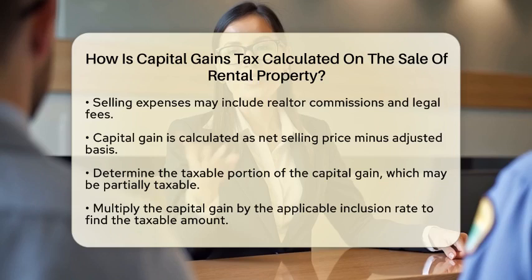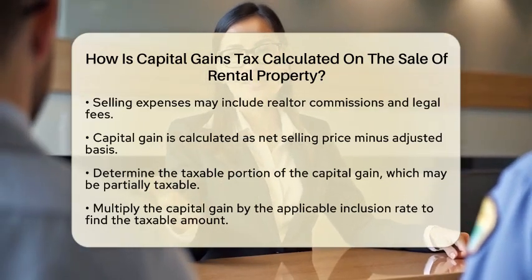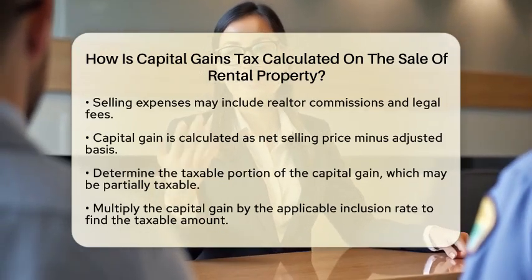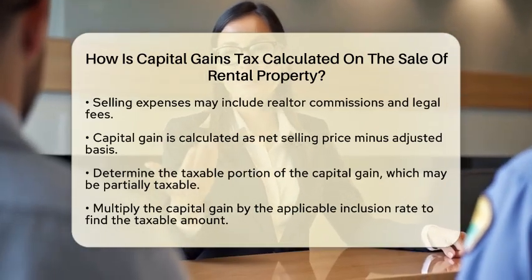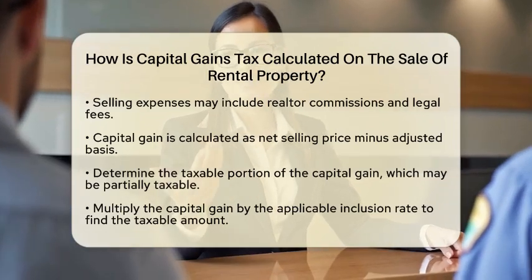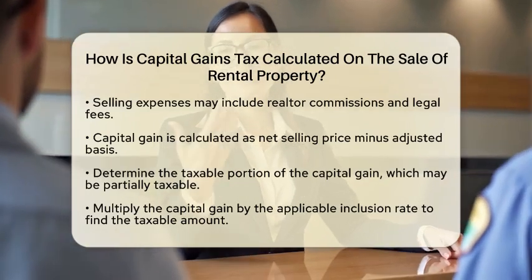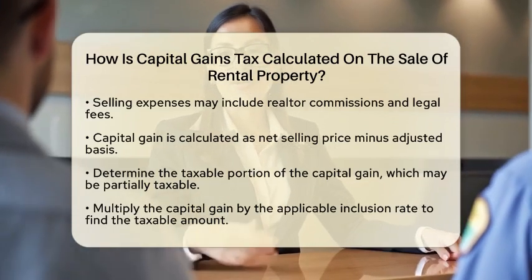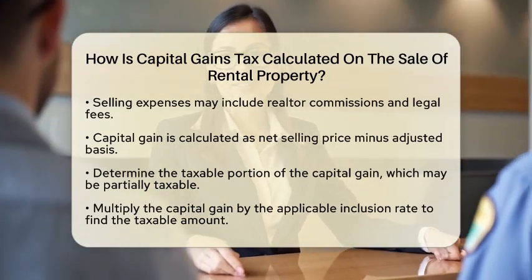Once you have your capital gain, you need to determine the taxable portion. In many cases, only a part of the capital gain is taxable. For instance, in some areas, 50% of the capital gain may be subject to tax. To find the taxable amount, you multiply the capital gain by the applicable inclusion rate. After that, you apply your tax rate. The taxable capital gain is multiplied by your marginal tax rate to find out how much tax you owe. Your tax rate will depend on your overall income and tax bracket.